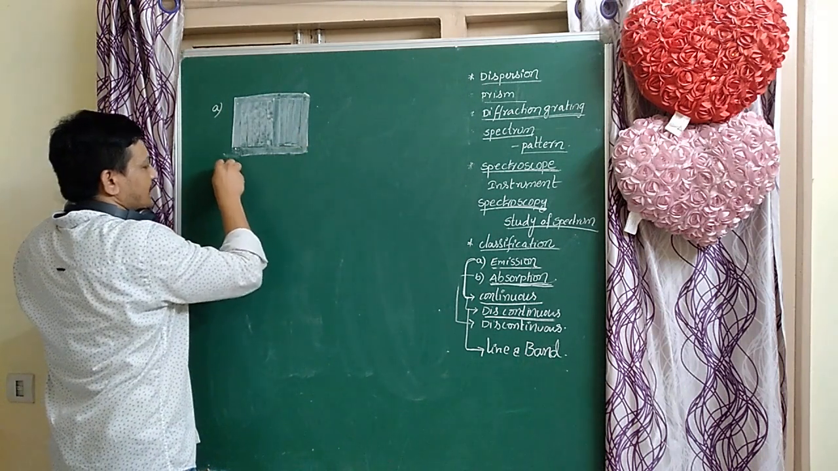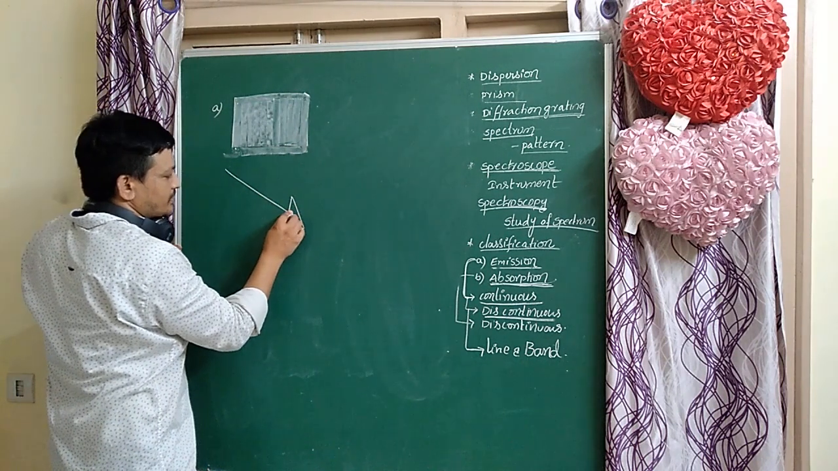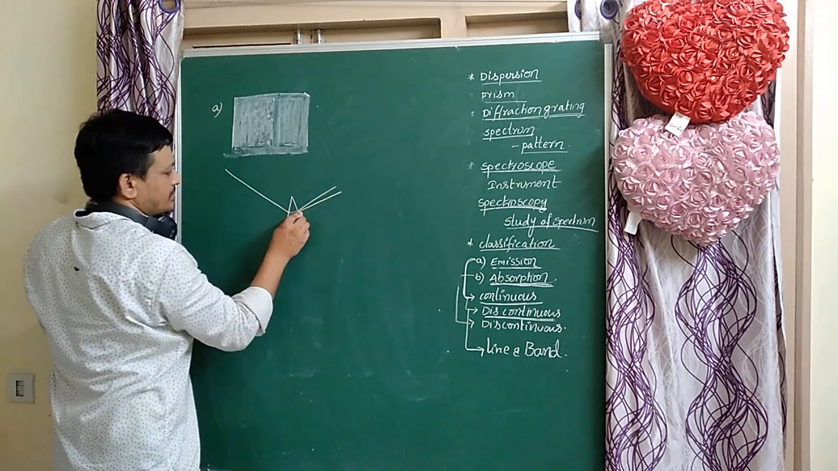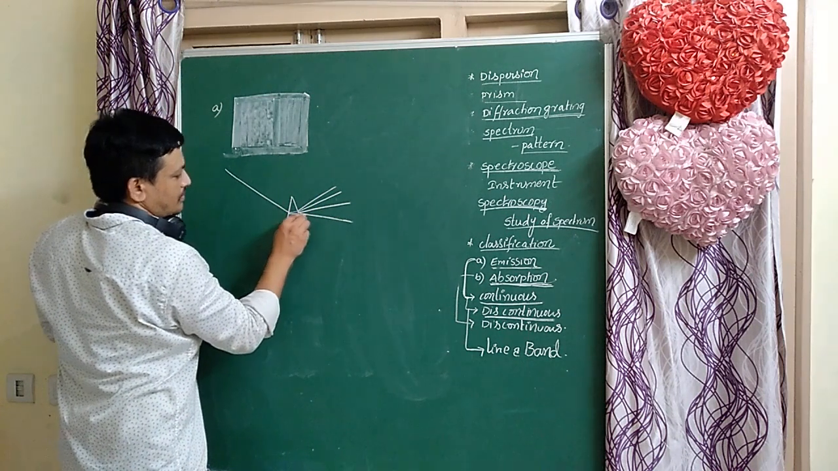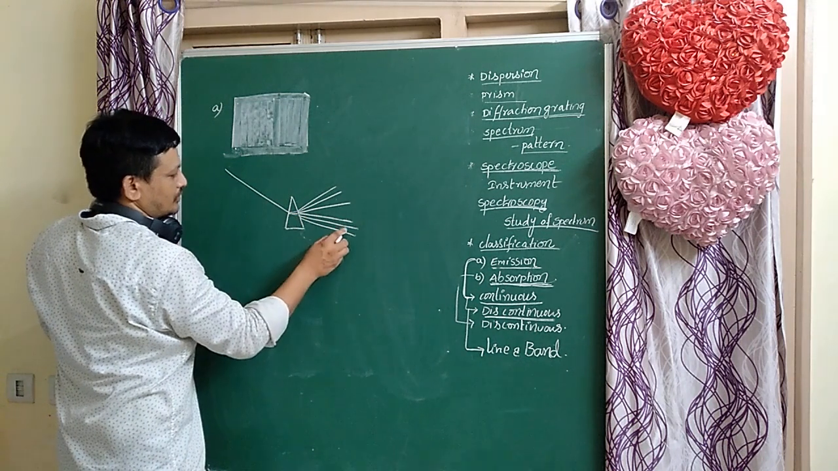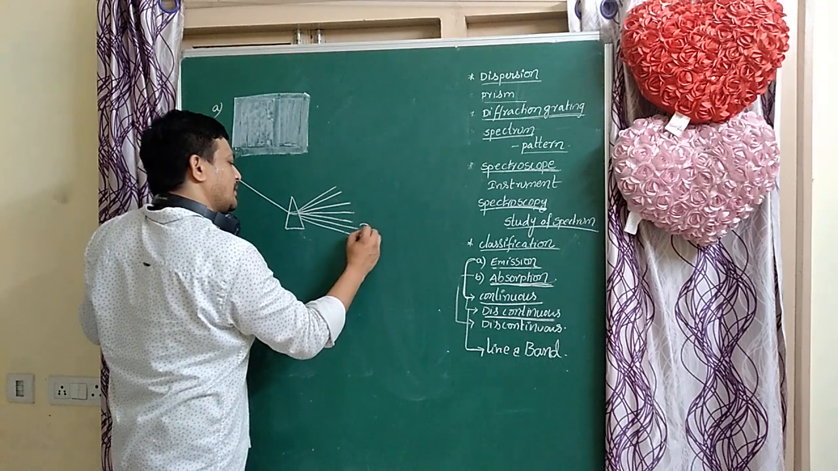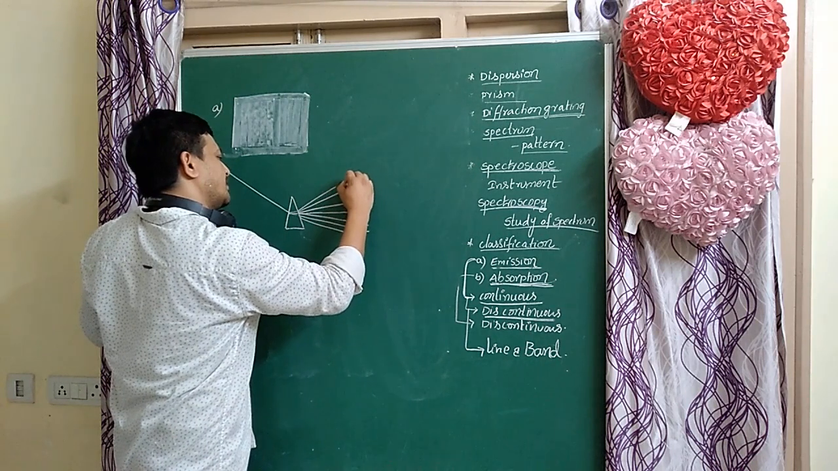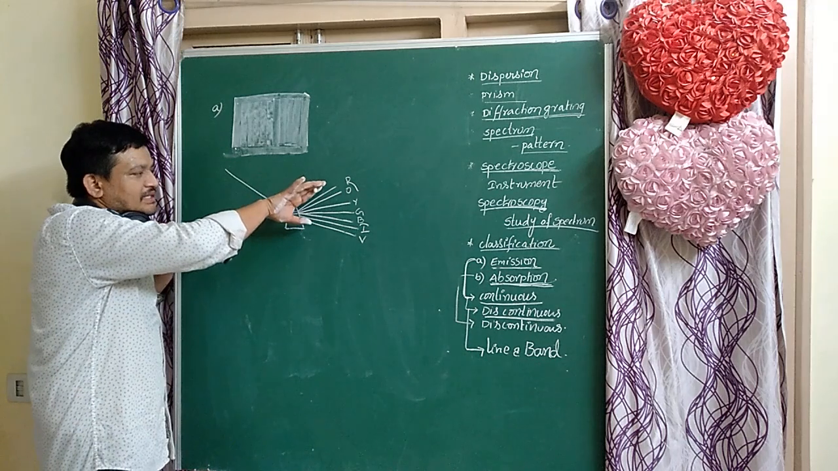White light passes through the prism and gets separated into different radiations. VIBGYOR, so seven colors are separated. This is called dispersion.